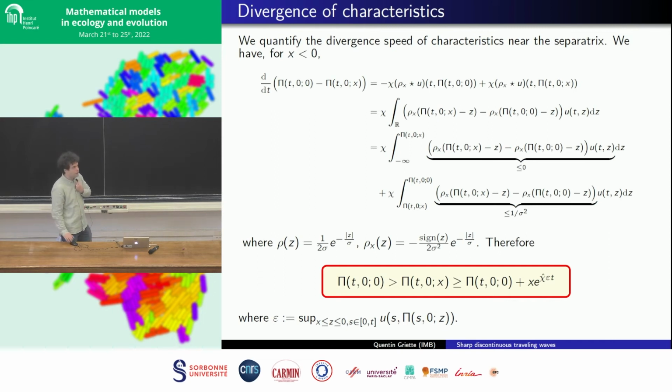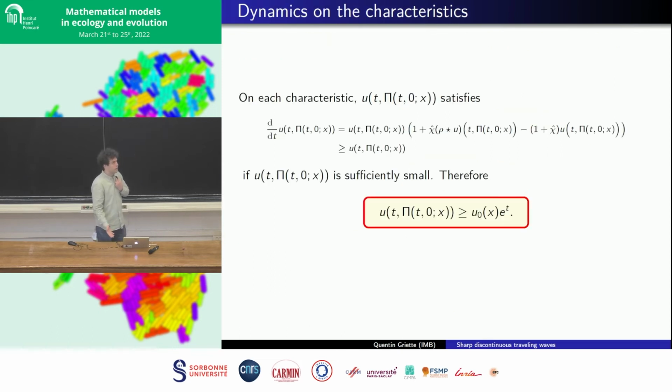So this is the typical application of a Gronwall inequality, and by a simple Gronwall argument, the distance between the rightmost characteristic and any other one which is close to it is at most an exponential. And on the other hand, the population is still growing at the edge of the front, like an exponential.